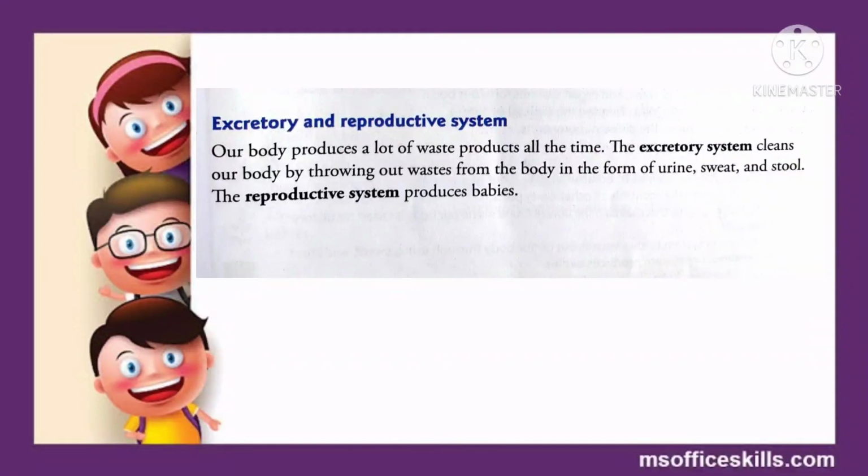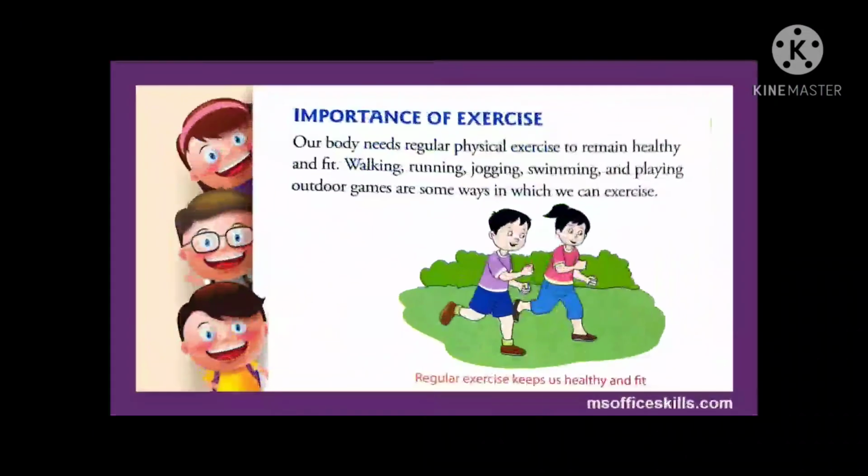Next come the excretory and reproductive systems. These are other systems of our body. The excretory system helps in excretion, or we can say throwing out waste from the body, in the form of urine, sweat, and stool. And the reproductive system helps in producing babies. So this is about a few systems which function in our body.